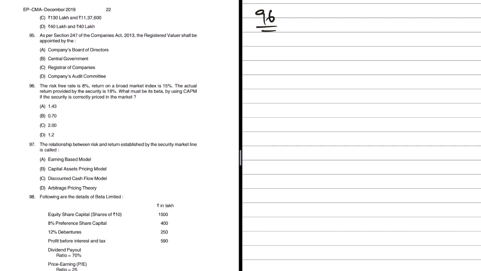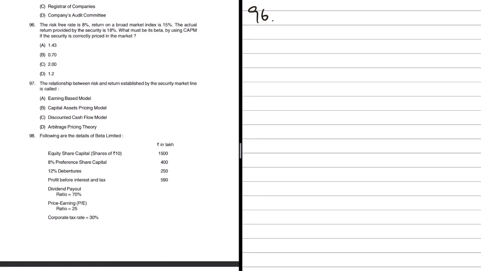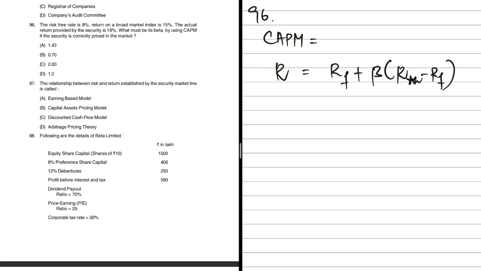So what are we supposed to do? We are supposed to apply the formula and calculate beta. We know the CAPM formula; in this case we are looking at return. Actual return will be nothing but risk-free rate plus beta into market rate minus risk-free rate. Actual return is already given in the question, which is 18. Risk-free rate is also given, which is 8, plus beta, which is not there in the question, and market rate, that is RM, is 15 minus risk-free rate, which is 8.